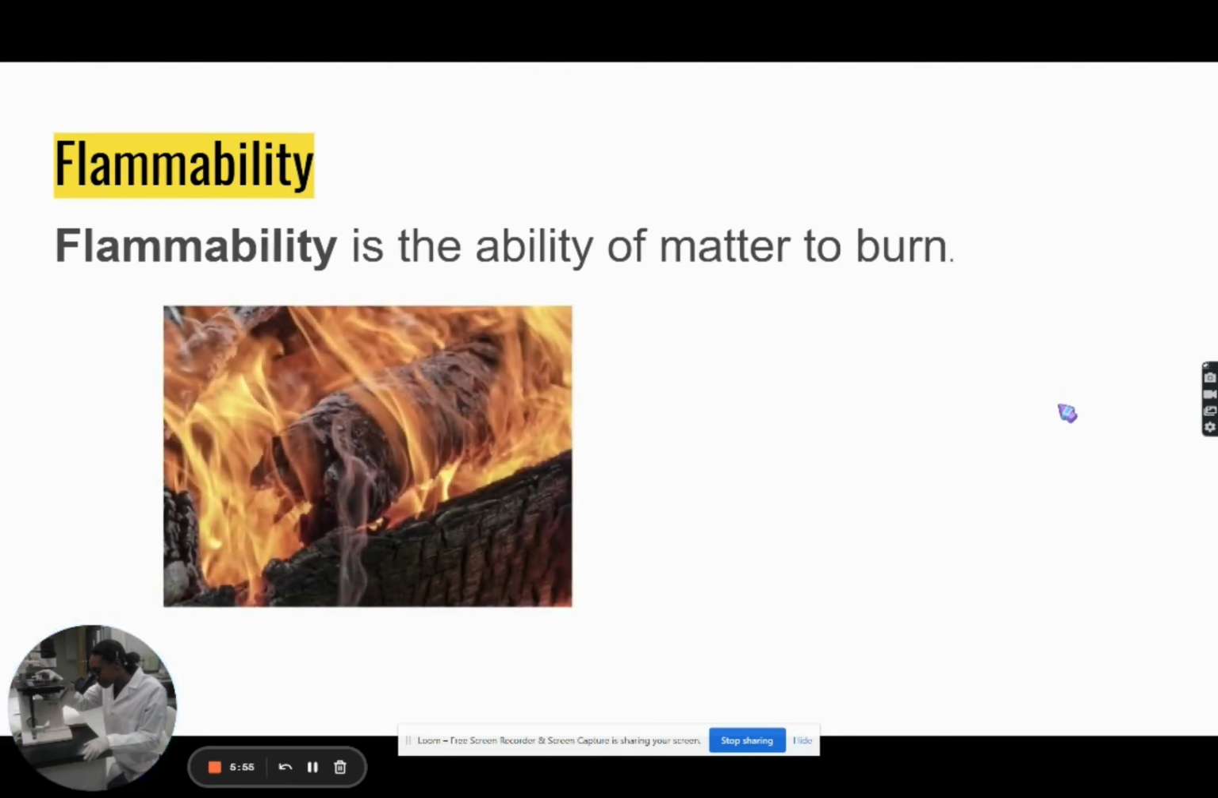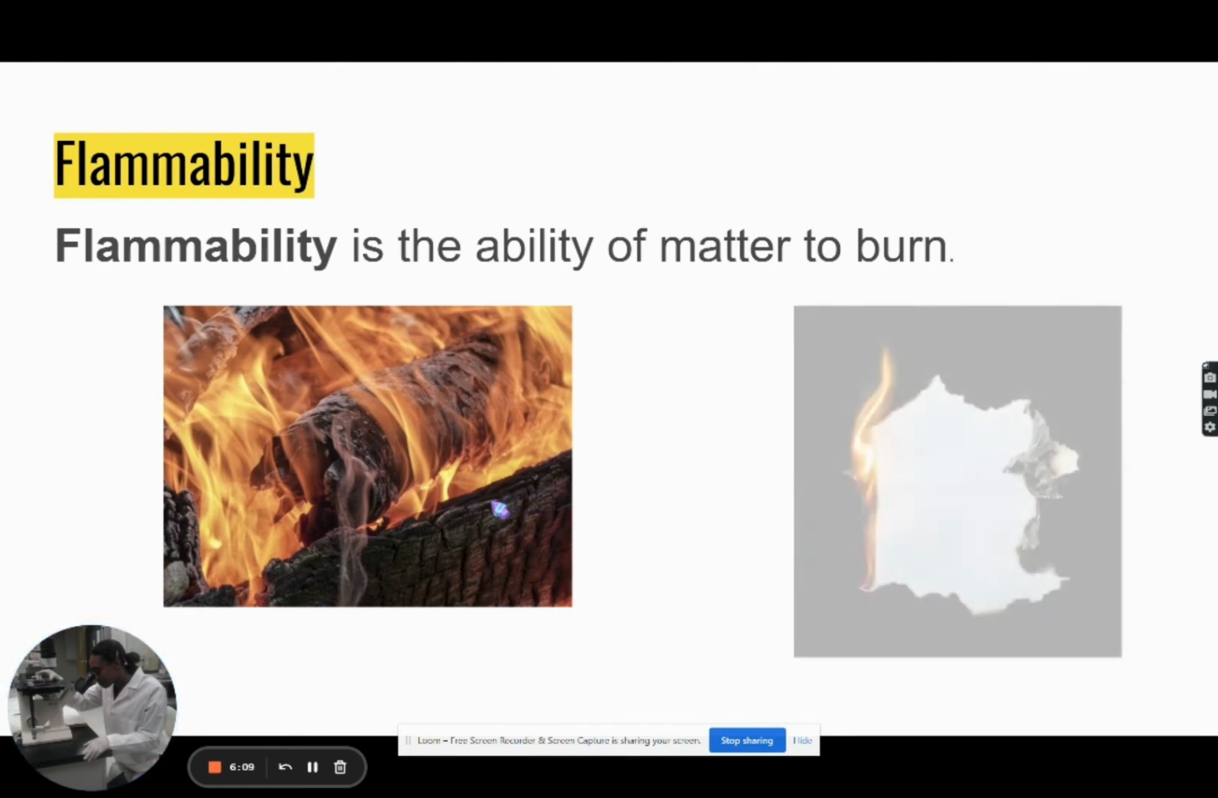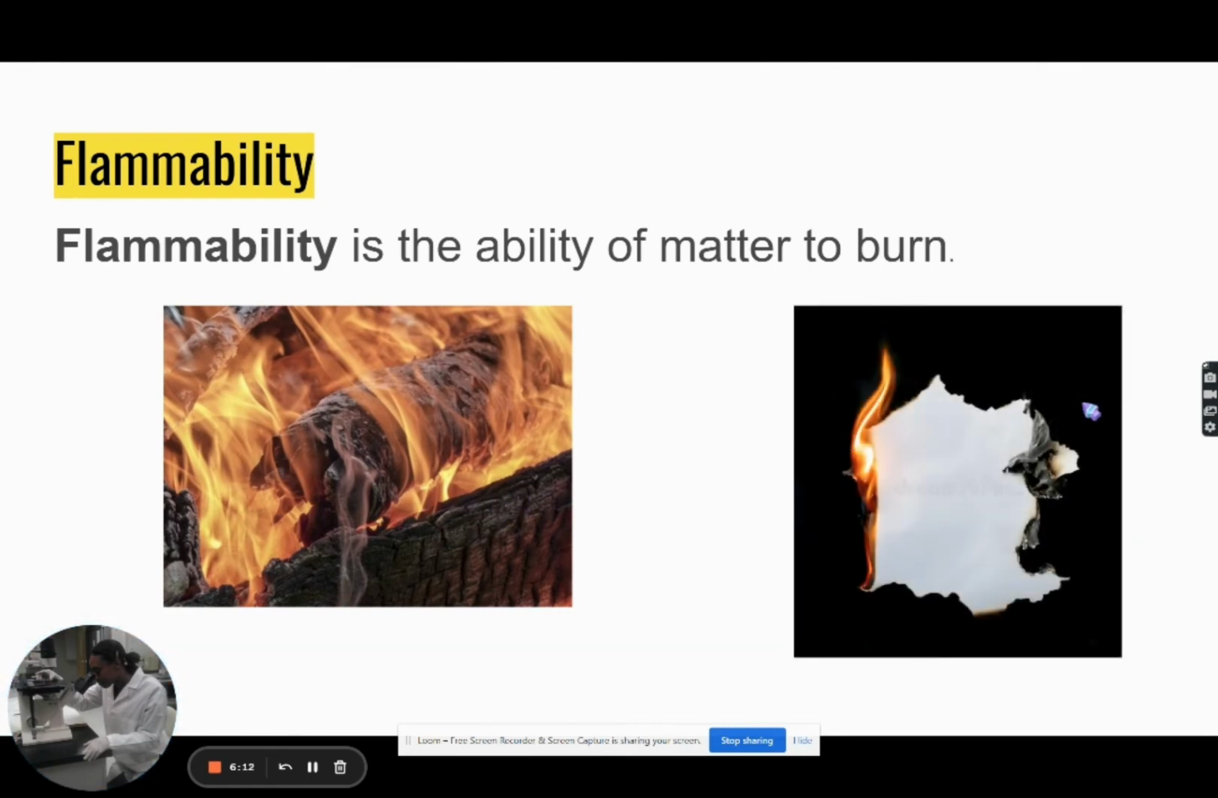If we look at this wood right here, we could see it burning. And we know how wood would be brown and usually it's hard. And now if you look, it's creating a new substance, this dark ash right here. And it's the same thing with the paper over here. The paper was white before and now it has this dark ash. So we could see that the ash is an entirely new substance.